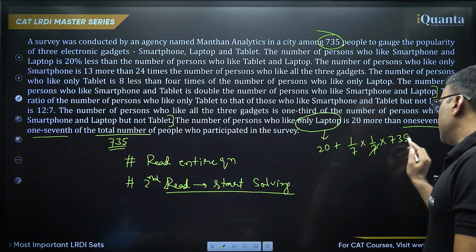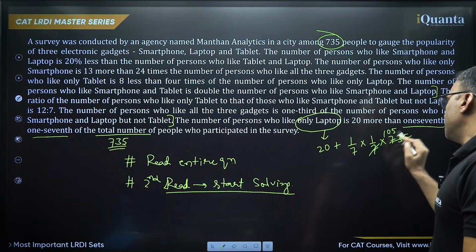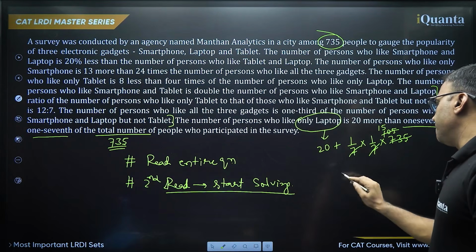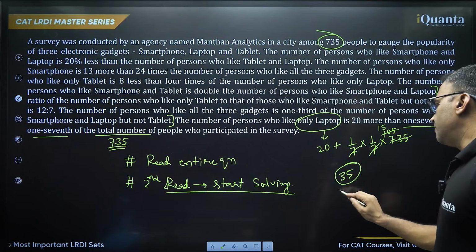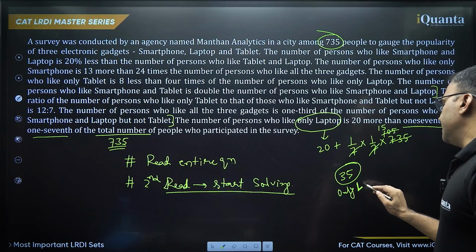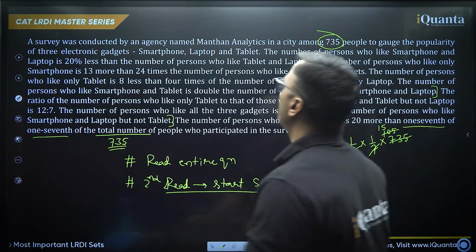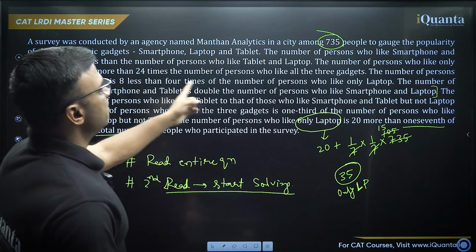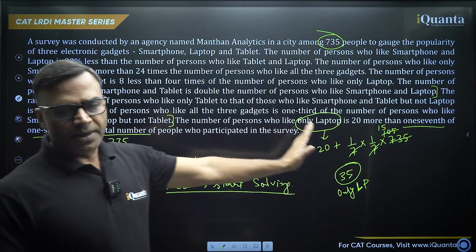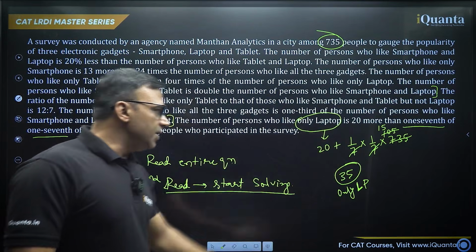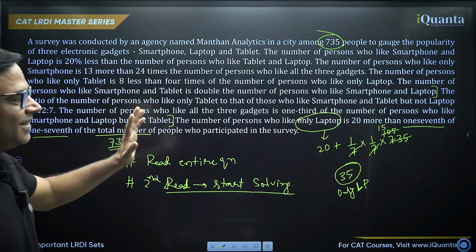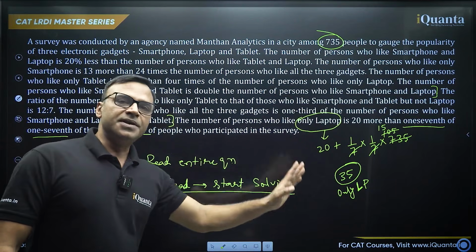So 7 cancels 735, 105 times. Then 1/7 of 105 is 15. So at least one variable is gone. 20 plus 15, that is 35. So you already have only laptop. Now why is it important to identify in this manner? Because wherever you see only laptop, that value will be used wherever it is. In the first reading, by the time we reach the end, we have got one value, and wherever we have only laptop mentioned, we'll be able to use it, right? So keep this in mind, only laptop is 35.